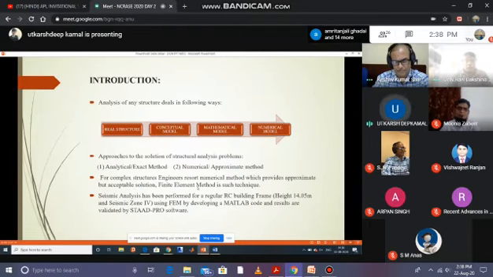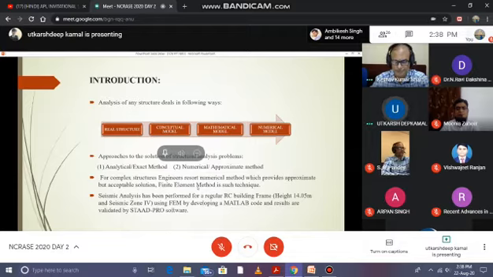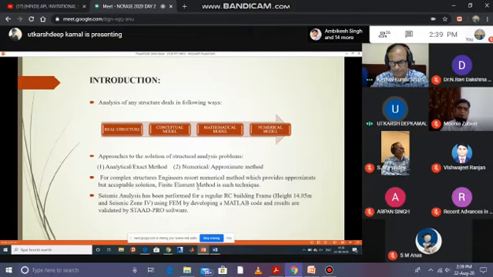Structure analysis problems have two approaches: analytical, first one, and second is numerical. For complex structures, complex boundary conditions, complex loading conditions, we have an approximate but acceptable solution. Finite element method is such a technique. In this paper, we have performed seismic analysis on a regular RC building frame of height 14.05 meter and seismic zone 4 by finite element method, developing a code in MATLAB, and results are validated by STAAD.Pro software.